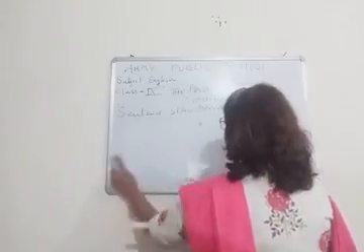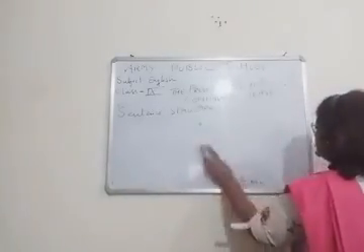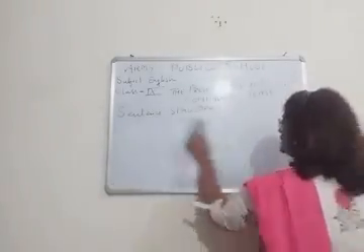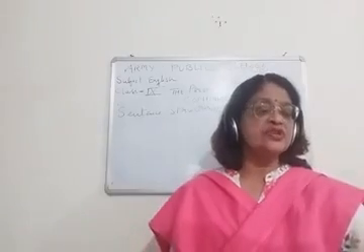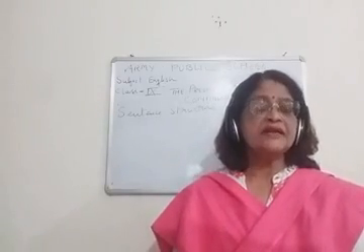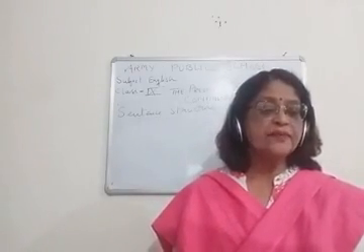Now I will write the sentence structure of interrogative sentences.